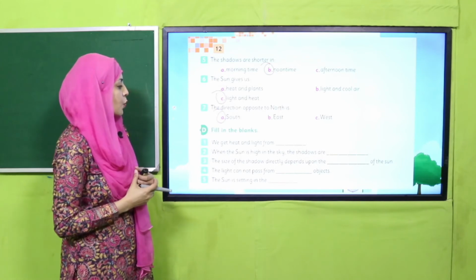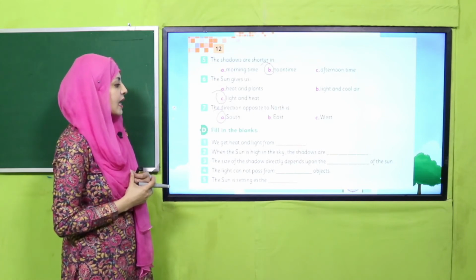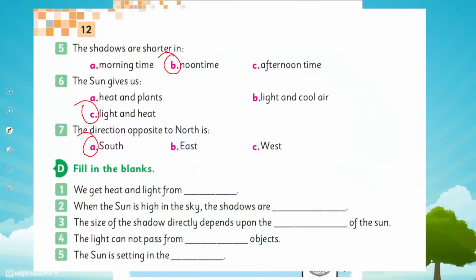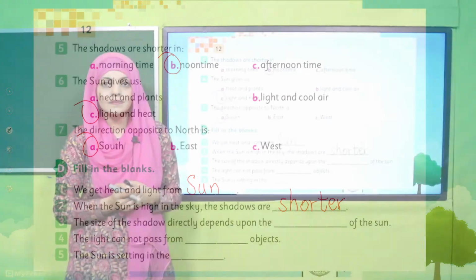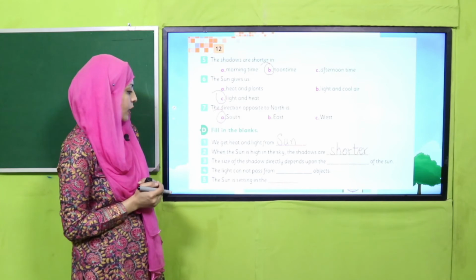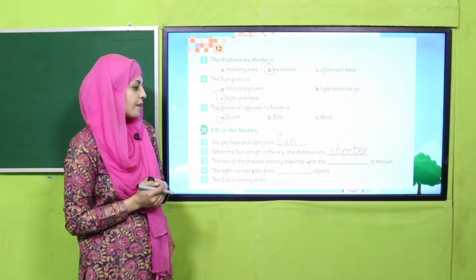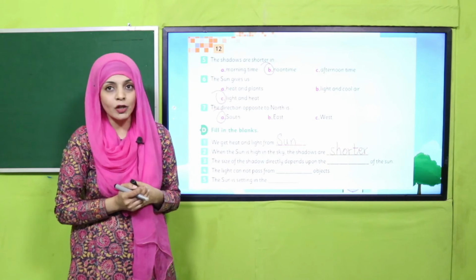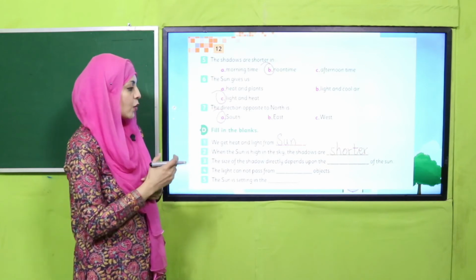Next, we will move forward towards exercise number D, fill in the blanks. We get light and heat from sun. When the sun is high in the sky, the shadows are shorter. Very good. The size of the shadow directly depends upon the dash of the sun. Yes, position of the sun. Very good. The light cannot pass from dash objects, solid objects, or you can write opaque objects.